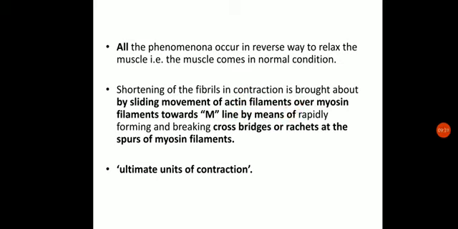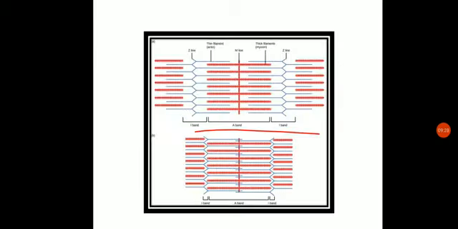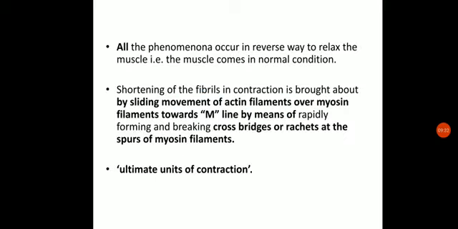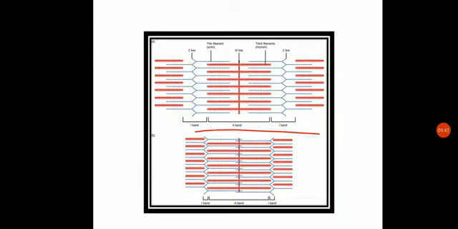Now how are these fibrils getting contracted, or how are they getting shortened during contraction, how are these filaments coming together and causing the contraction? There's a phenomenon for this which we will be discussing. Shortening of the fibril in contraction is brought about by sliding movement, and hence it is called the sliding filament theory. Right now we are discussing how this will be arranged.